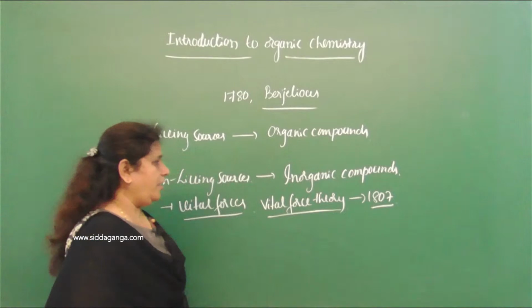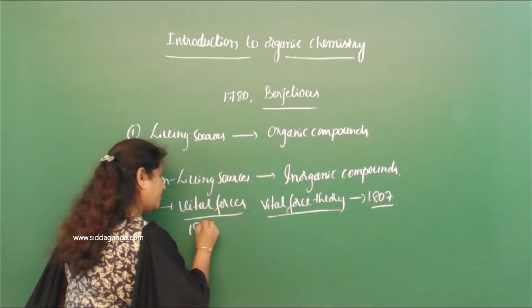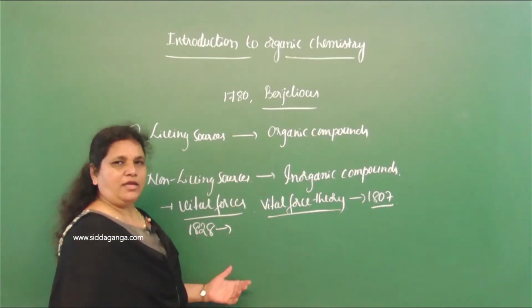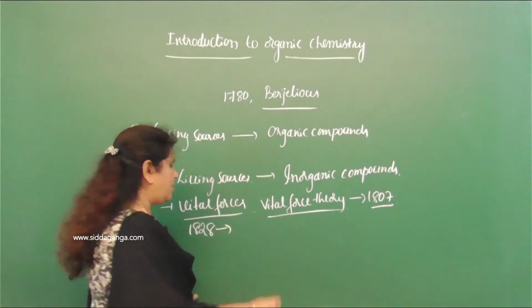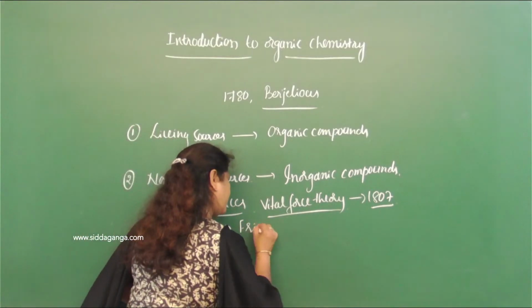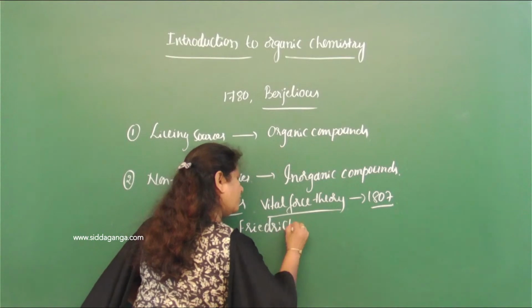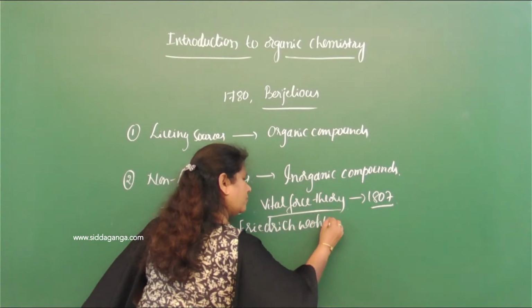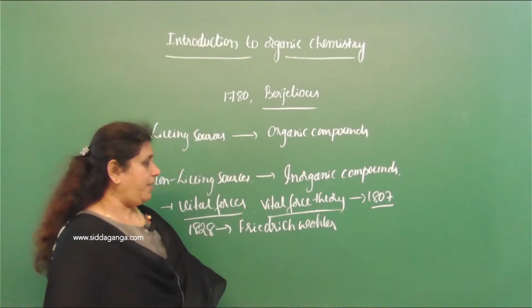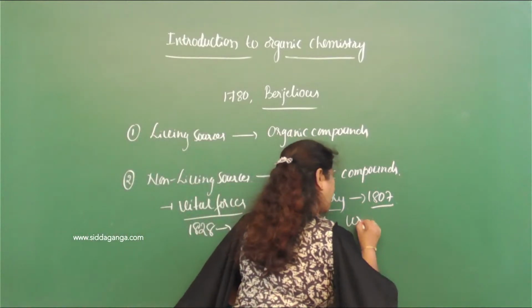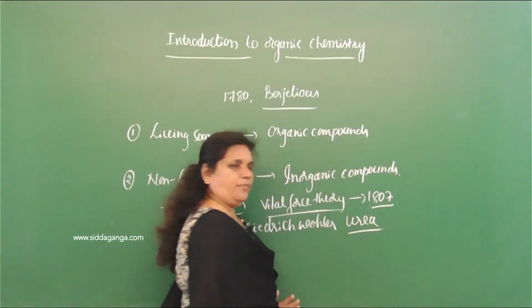But later, in 1828, German chemist Friedrich Wöhler prepared the first organic compound, called urea.